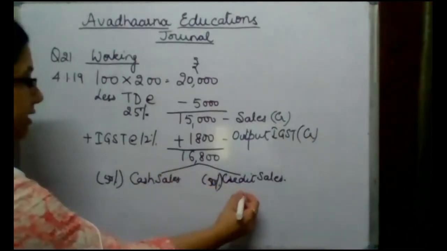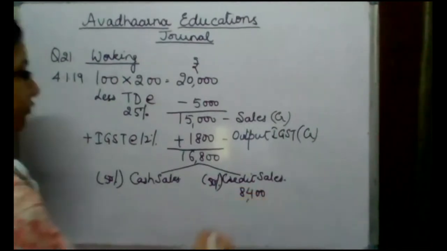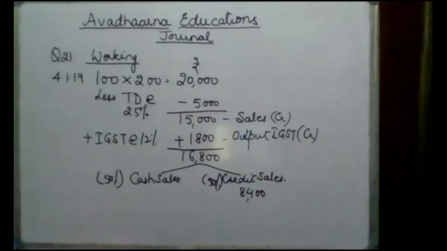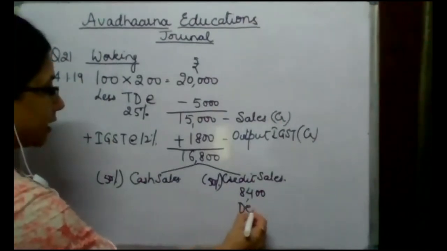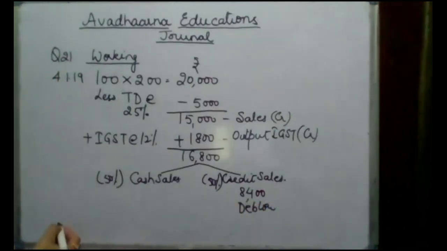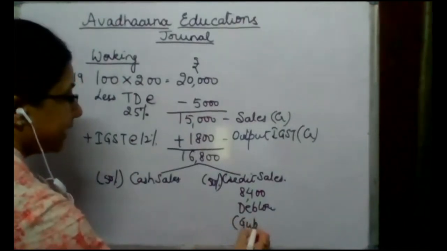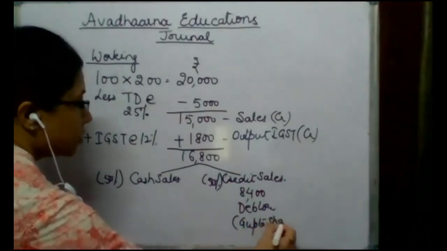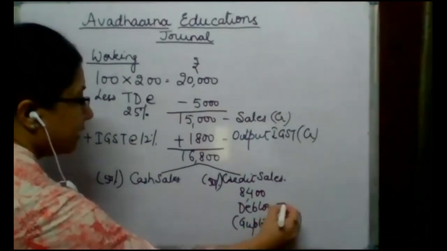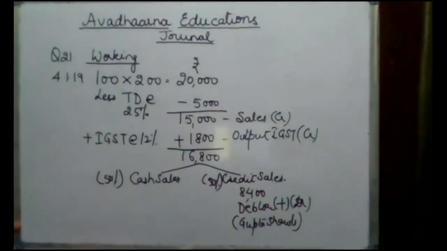So credit sales will be of rupees 8,400. And whenever credit sales are there in our books of account, debtors come in our books of account. And in our case, our debtor will be Gupta Shawls. And when debtors are increased, they are debited in our books of account.